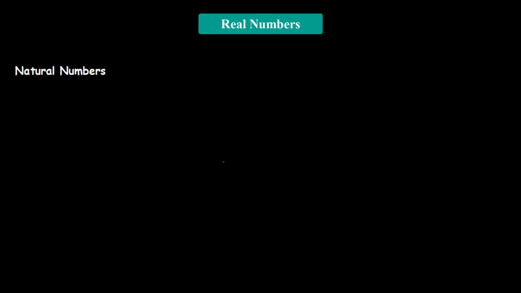Countable number means if we consider our hand, the smallest number that we can count using our fingers will be 1. Then the next numbers that we can count will be 2, 3, 4. This goes on and on, and going on and on is denoted by this ellipsis. So this means that this number sequence is going to go all the way up to infinity. It's never going to stop.